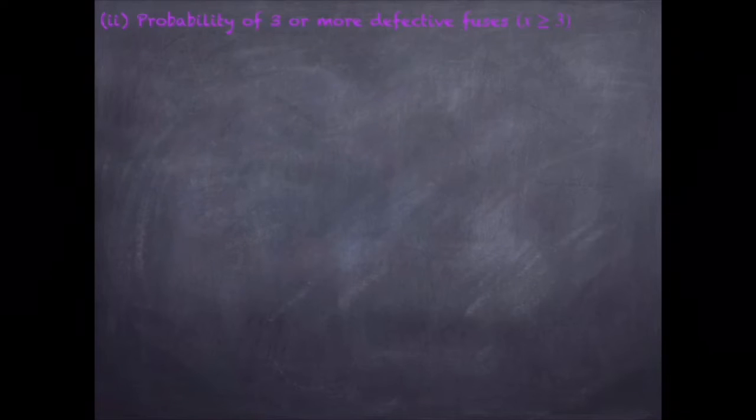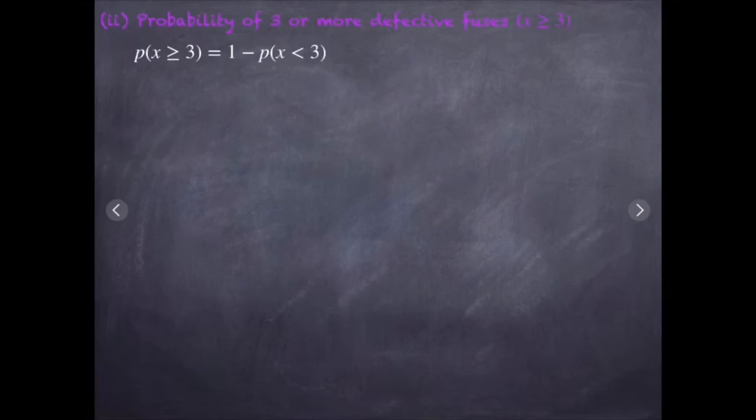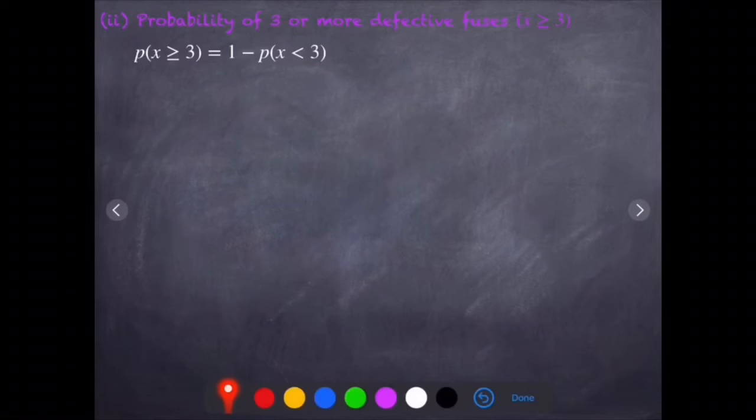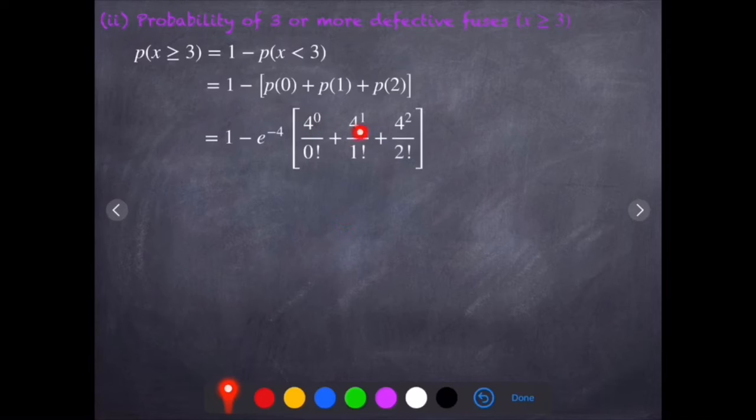Next sub-question, probability of 3 or more defective fuses, that means x greater than or equal to 3. Since there are 200 fuses, I can't go from 3 to 200, so I will go in reverse order: 1 minus P of x less than 3. Greater than is there, so consider less than, and don't consider the equality. That means P of 0, P of 1, P of 2. Substituting the values x equal to 0, 1 and 2 in the formula, we get this expression. Simplify using the calculator and finally we arrive at 0.7619, that is the probability of 3 or more defective fuses out of 200. Moving to the second question.